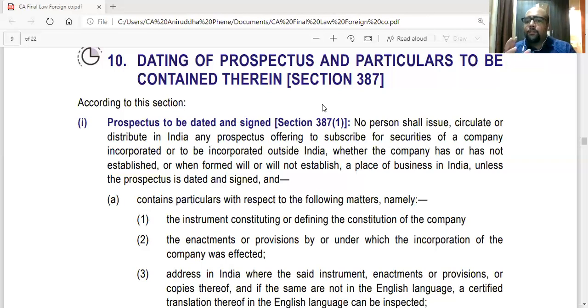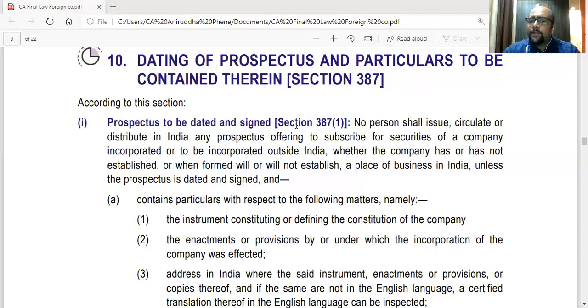So if there is some mischief while issuing the prospectus, they were trying to defraud the investors, or they had given some untrue statement in the prospectus, then every person named in the prospectus will be liable. And liabilities will be both civil, the shareholders can sue you for damages, and criminal also. So the government can also sue you for imprisonment.